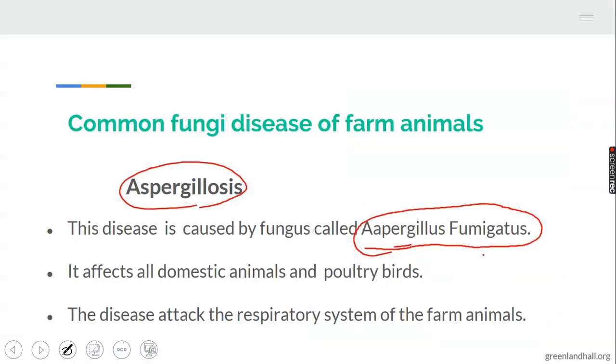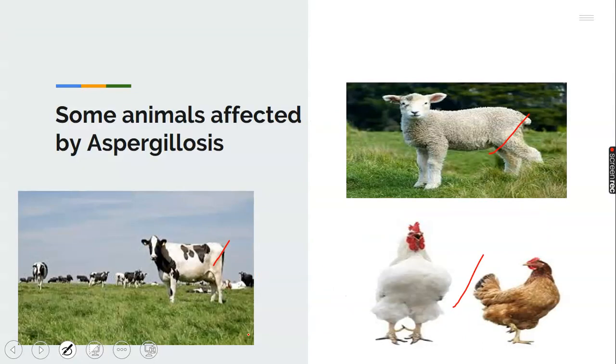The disease attacks the respiratory system of the animals. I believe we know what the respiratory system is, which aids breathing, the means of respiration. So the disease affects the respiratory system of the domestic animals that it attacks. Let's take note of that. The part of the animals aspergillosis affects is the respiratory system.